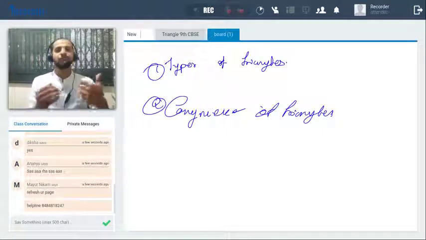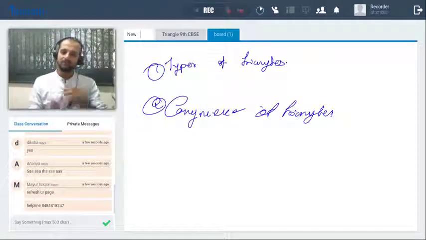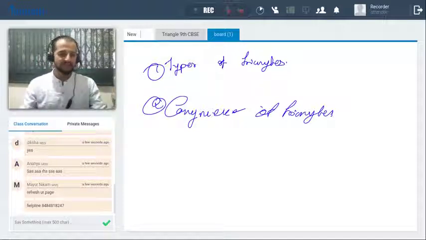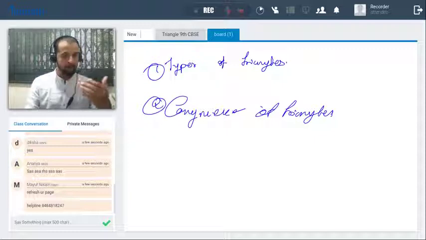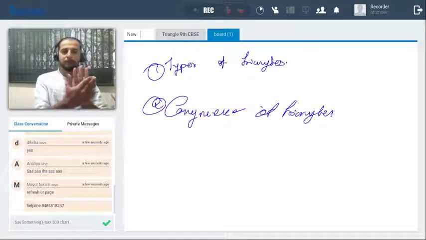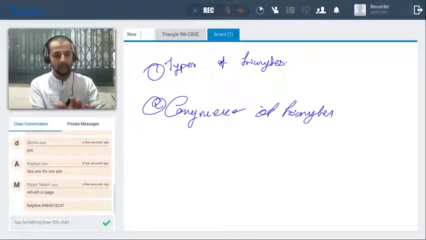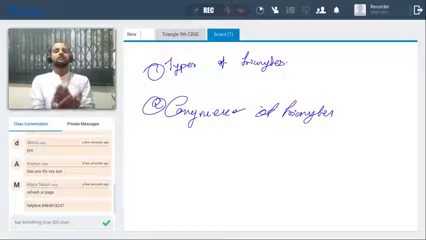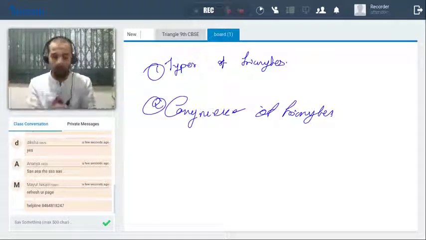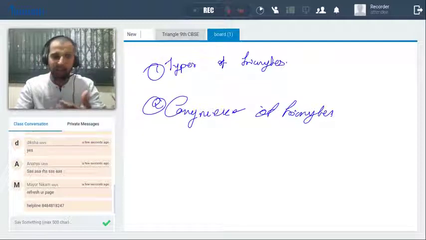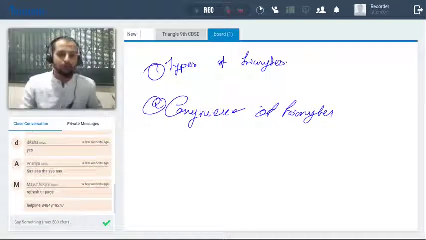We have covered the types of triangles and the congruence of triangles. In types of triangles, we have seen six different types, including acute, obtuse, right, isosceles, scalene, and equilateral triangle. In congruence of triangles, we have seen five tests. First was SAS, that means side, angle, side. Second, ASA, angle, side, angle. The third was SSS, that means all of the sides. Then SAA, side, angle, angle. And the last, RHS, that is the right angle, hypotenuse, side test. Clear? Okay, so now we'll start with the session.